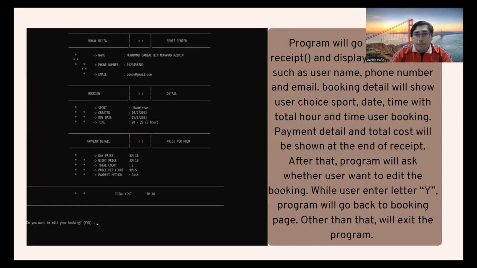As you can see, the program will go to the function receipt and display customer info such as username, phone number, and email. Booking detail will show the user's chosen spot, date, time, with total hour and time the user booked. Payment detail and total cost will be shown at the end of the receipt. After that, the program will ask whether the user wants to edit the booking. If the user enters the letter Y, the program will go back to the booking page. Other than that, it will exit the program.